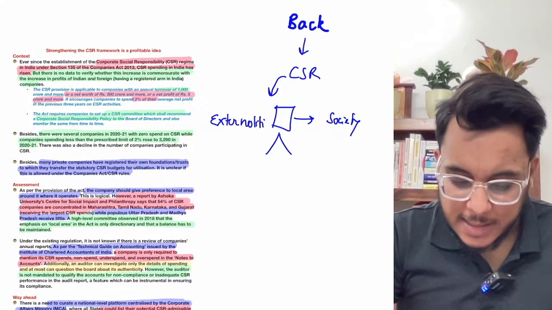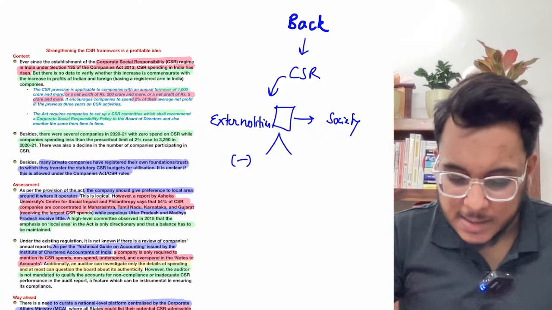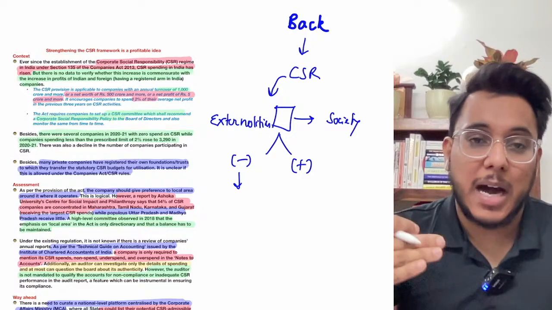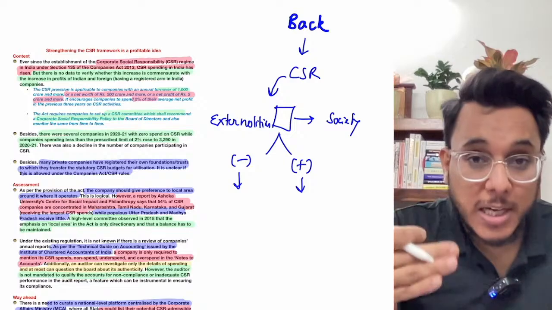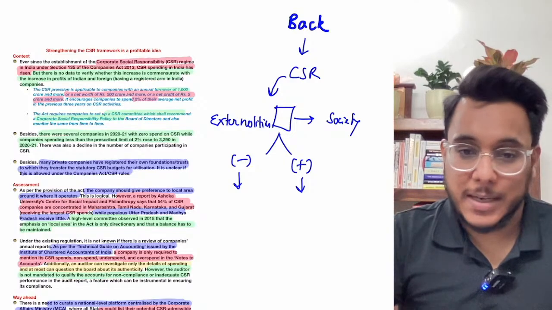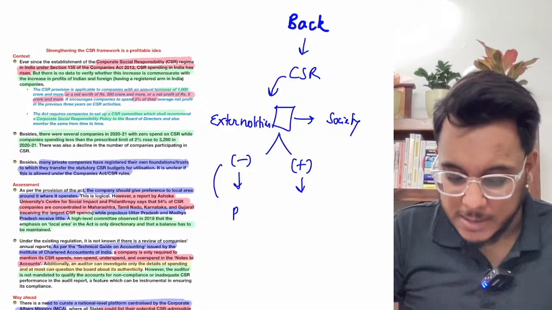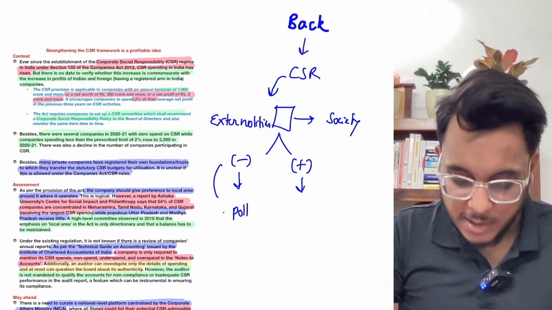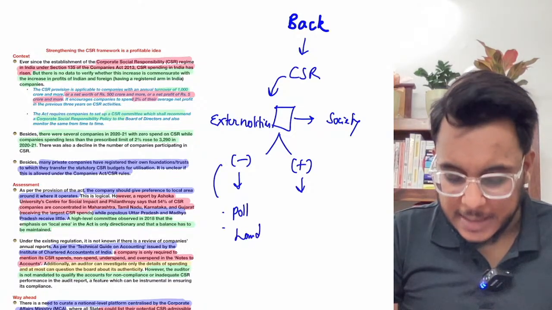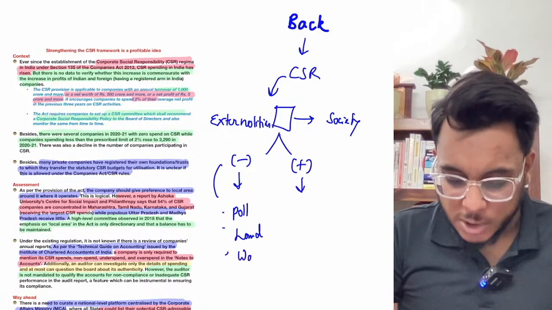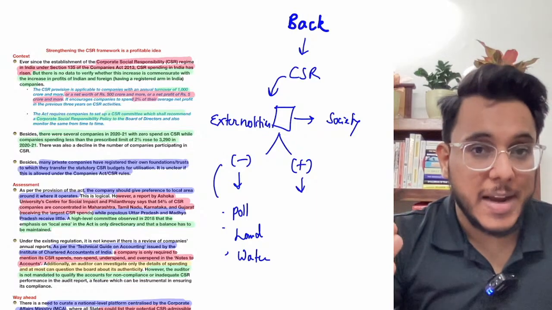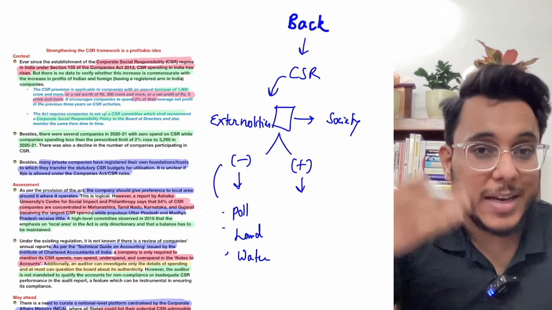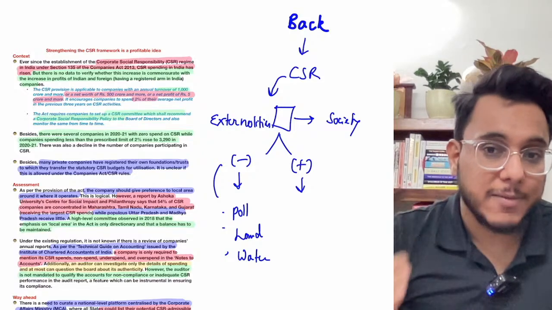These externalities could be negative externalities or positive externalities. Negative externality means the negative impact a corporate will have on society, and positive externality means the positive impact the corporate will have in society. Negative externality examples: pollution is a negative externality. The degradation of land is a negative externality. The degradation of the water resources is a negative externality. Obviously, when a corporate or a factory has to be deployed, people will be relocated, people will be uprooted. That is a negative externality.